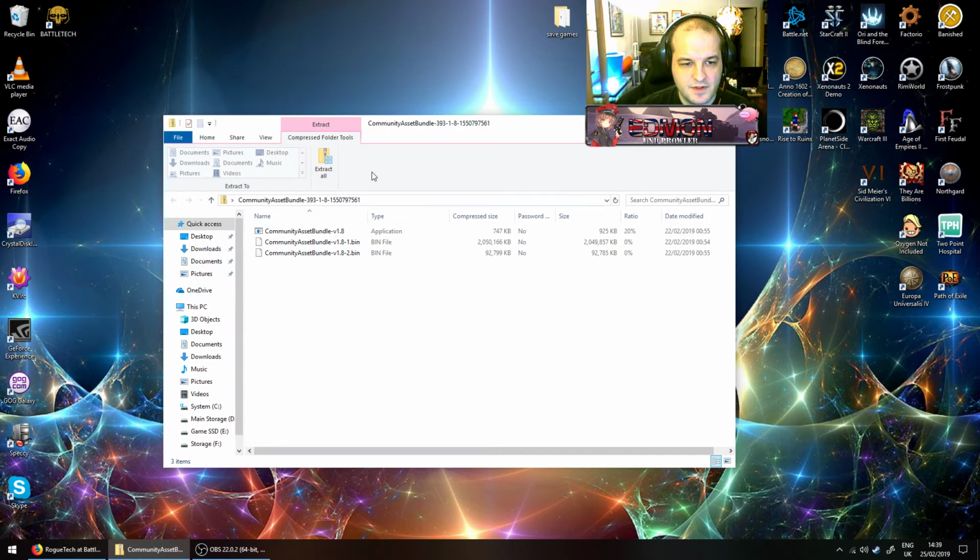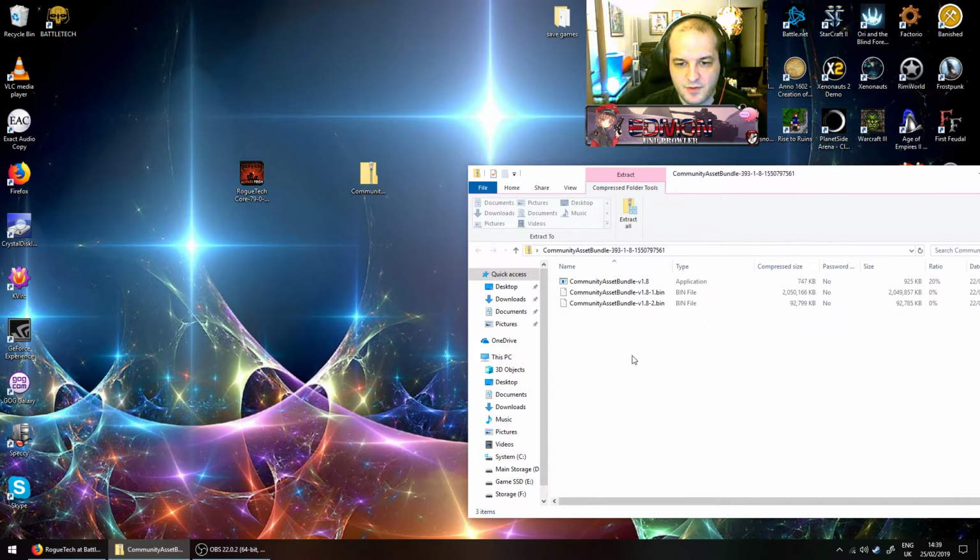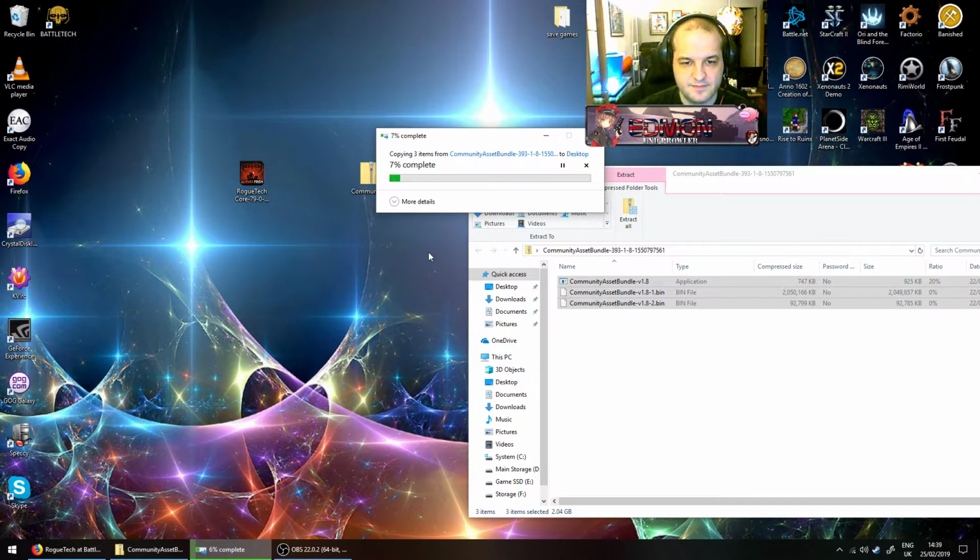Now, first thing you want to do is open up the Community Asset Bundle, which is a zip folder. Take these 3 files and dump them on your desktop. It shouldn't take too long.